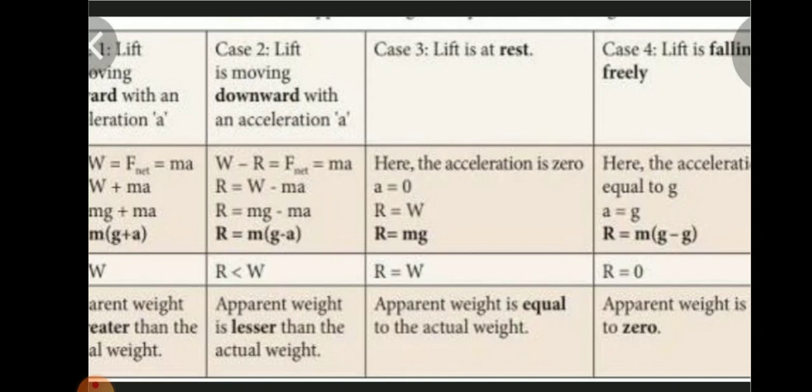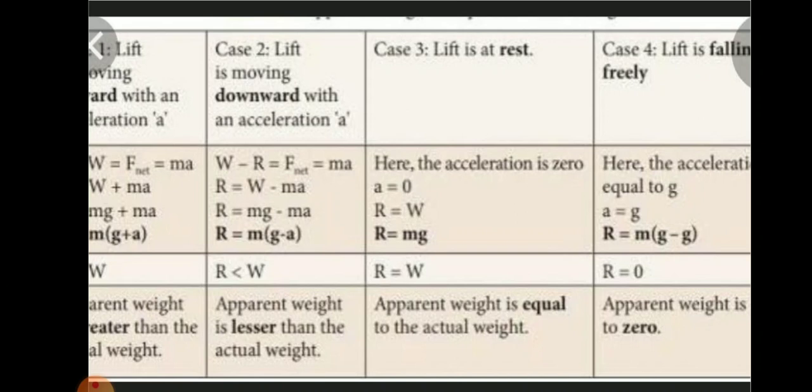Substitute W is equal to mg. Then we can write it as R is equal to mg minus ma. Take m as a common factor. R is equal to m into (g minus a). Here in this case, apparent weight R is lesser than the actual weight.